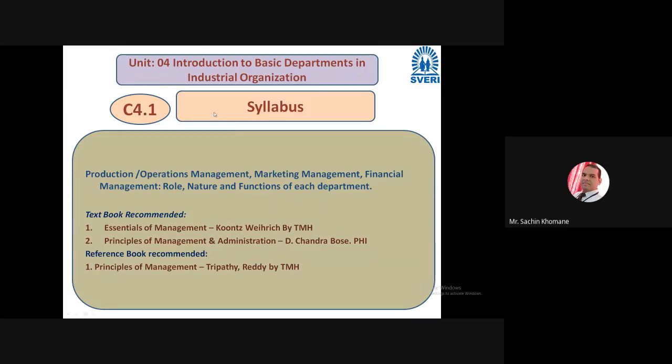Unit number 4, Introduction to Basic Departments in Industrial Organization. So, this is the syllabus of unit number 4. It takes 3 hours to complete. Very less syllabus is there. It includes only a few departments like production department, operation management, then marketing management, financial management, its role, nature, and function, right? So only three departments you can say: production, financial, and marketing department. It will take 3 hours to complete this particular unit, 1 hour for each department.